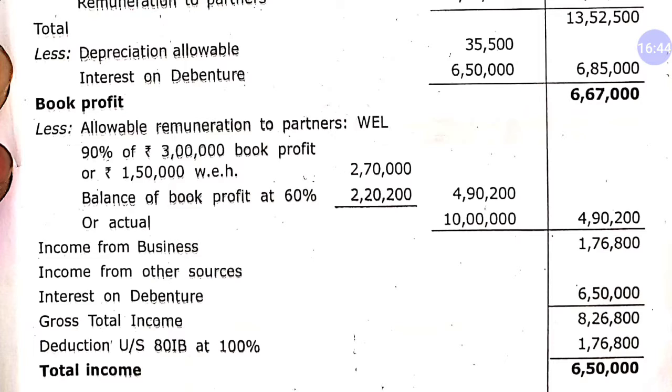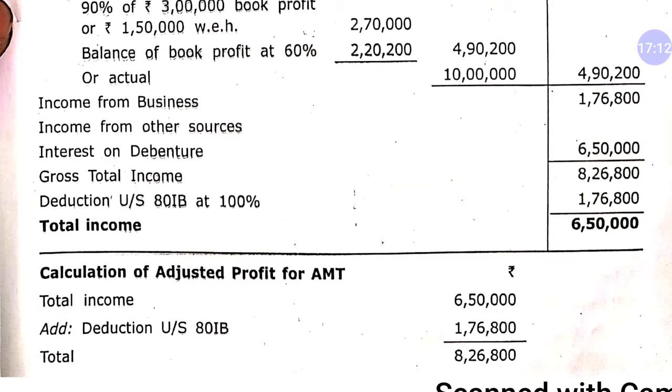Now there is a deduction under section 80IB, 1,76,800. According to 80IB, your firm is working in a special area, so the 1,76,800, which is income from business, will be 100% exempted. There will be no tax at all. So your total income is 6,50,000. Your income from business is totally exempted according to section 80IB. Now on this 6,50,000 you will have to pay tax at a flat 30% rate.